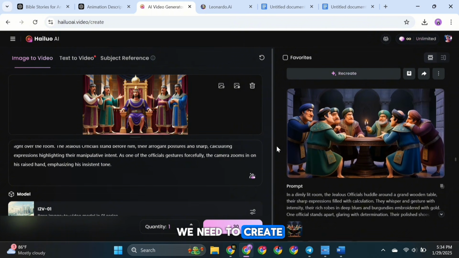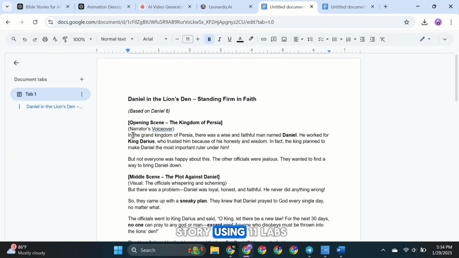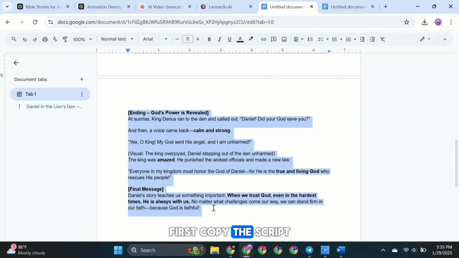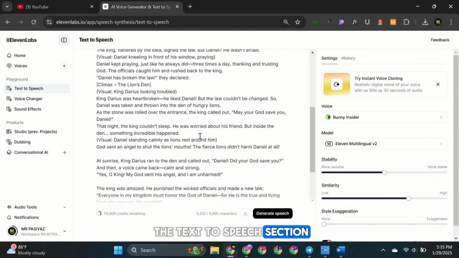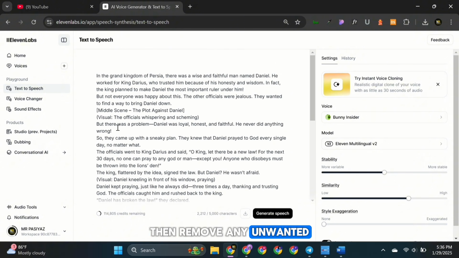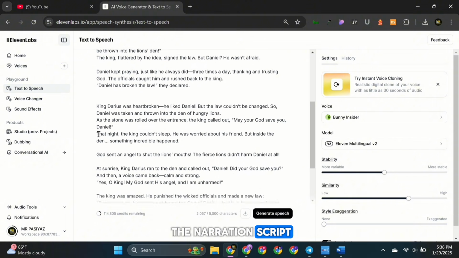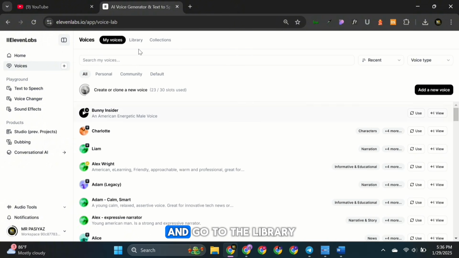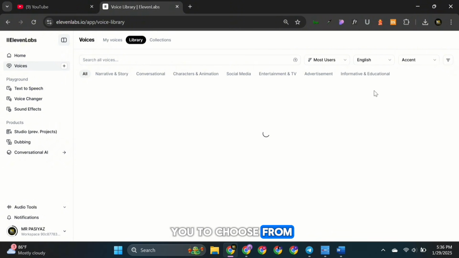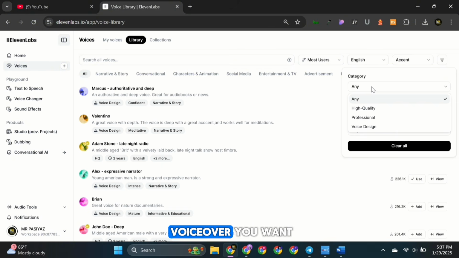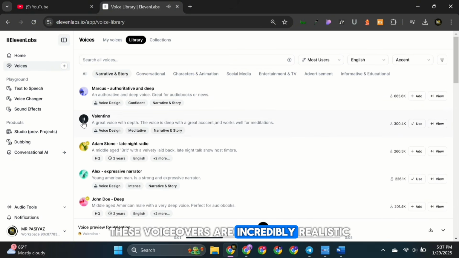Next, we need to create the narration for our story using ElevenLabs. First, copy the script and go to ElevenLabs. Paste the script in the text-to-speech section. Then, remove any unwanted text and keep only the narration script. Now, click on Voices and go to the library. There are a variety of voices available for you to choose from. You can even search for the type of voiceover you want. These voiceovers are incredibly realistic.